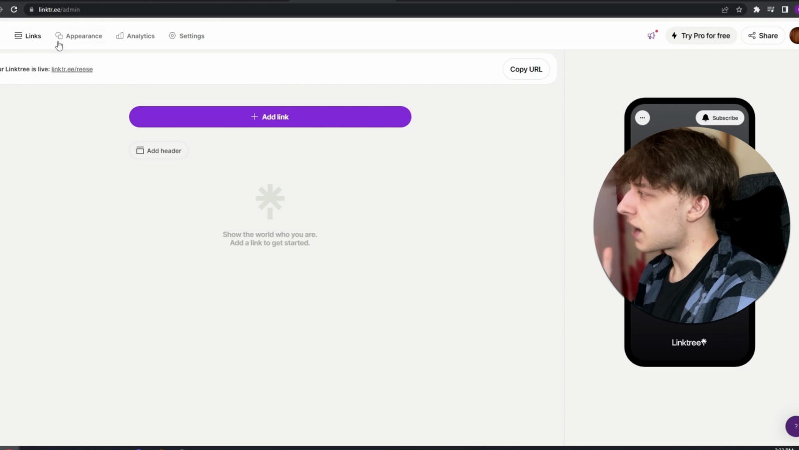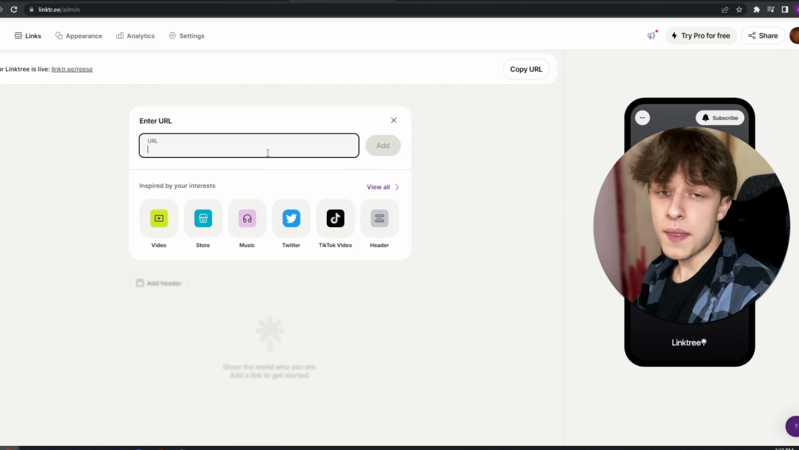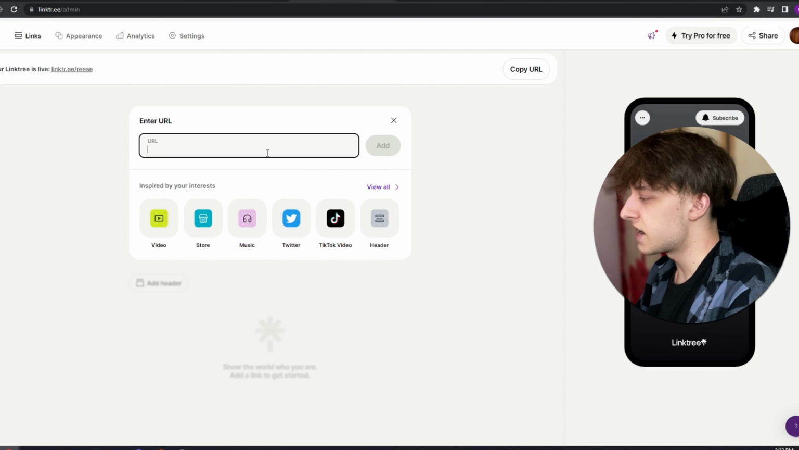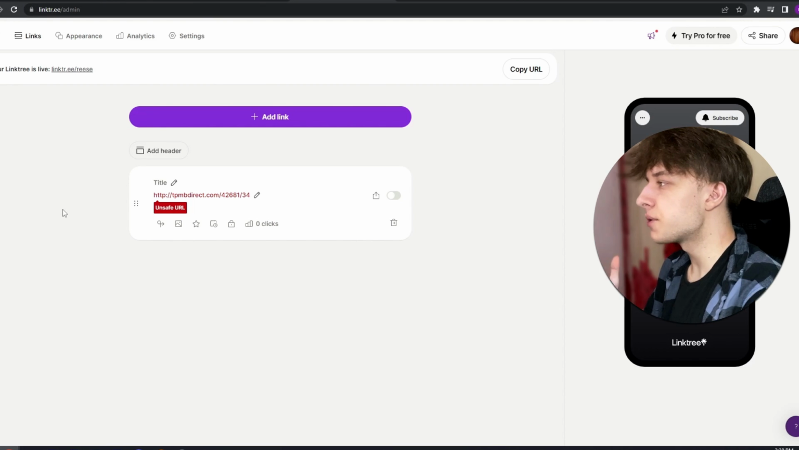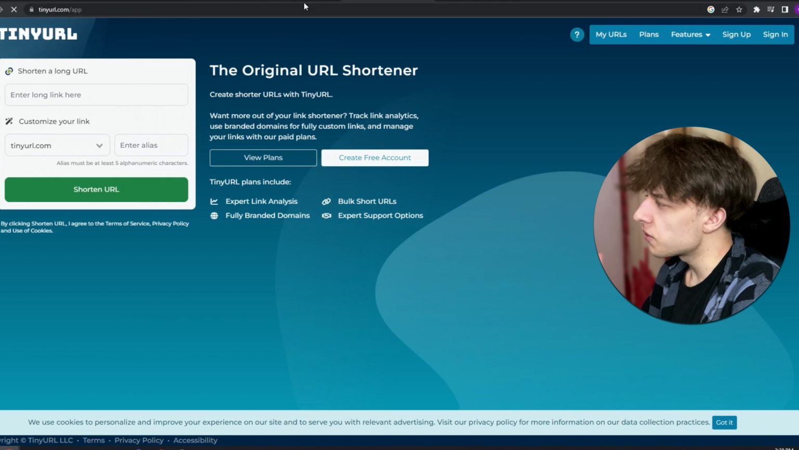So from here, you're gonna wanna head to your admin panel and click add link. So now that TapMob link from earlier, you're gonna wanna paste here. So once your link's in, you might get this thing where it says unsafe URL. They do this for like all affiliate links. So if this happens to you, you're gonna wanna go to this website called tinyurl.